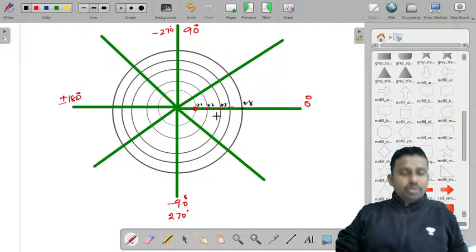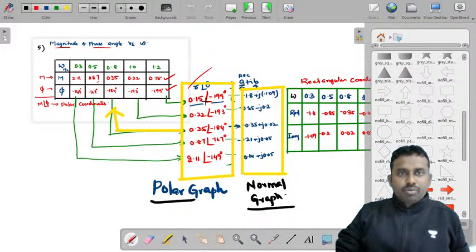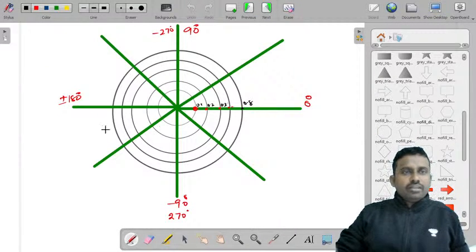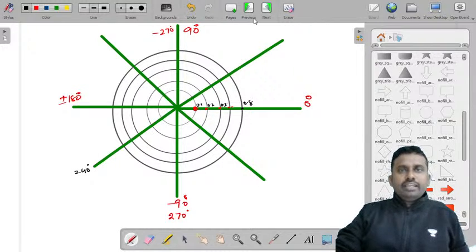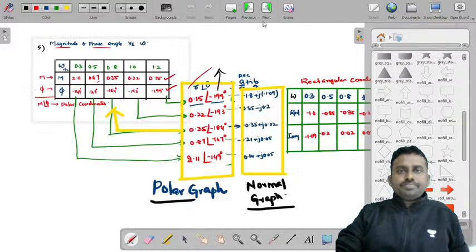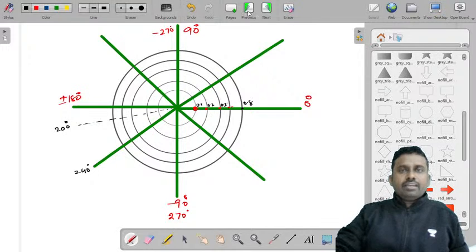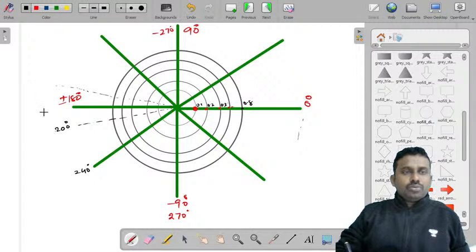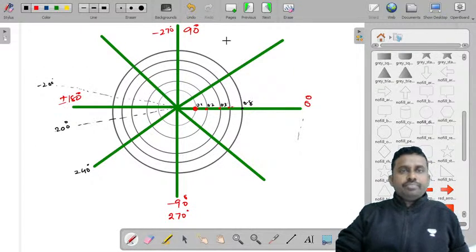So let's try to plot them. How do you plot them? Look at this. What is the first value? 0.15, 199 degrees. So first you need to take this angle. 199 is approximately 200. So this is 180, this is 240. You'll have that line on the polar graph. This line is a 200 degrees line. And is it minus or plus? Minus. So you have to come from this point, right? So 0, 90, 180. So this is plus 200, and this is minus 200, right?